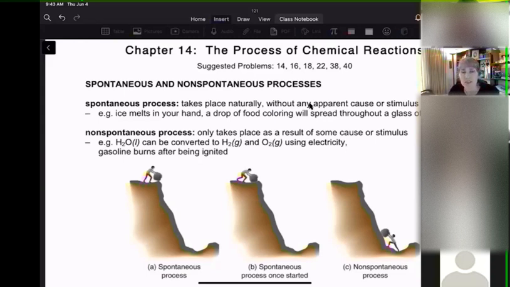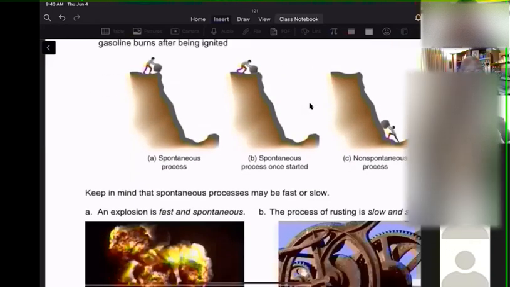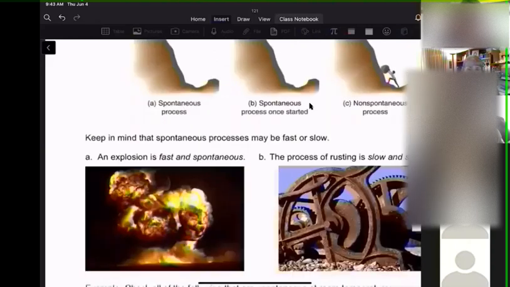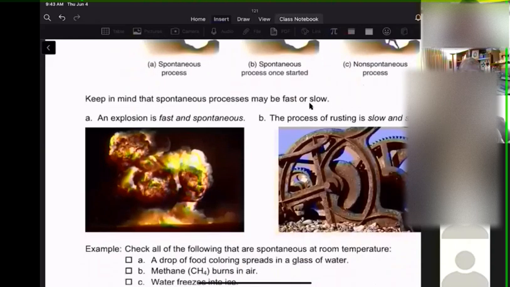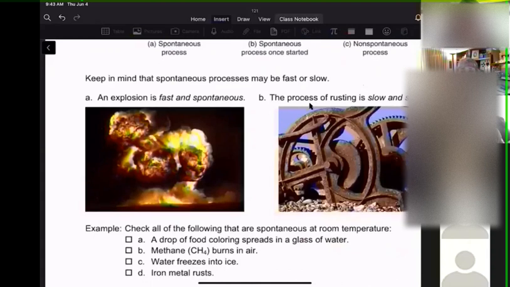However, going in the opposite direction, rolling that ball up the hill takes a constant input of energy. And so that is a non-spontaneous process. And whether something goes in the forward direction or not is independent of how fast it goes. Some things are very fast, some things are very slow, and that's kind of a separate issue. We'll take a look at kinetics a little bit.